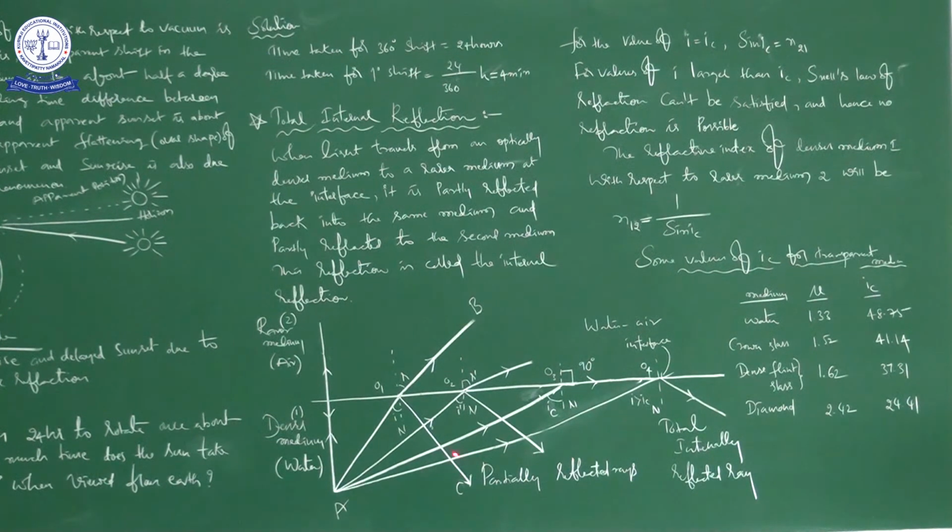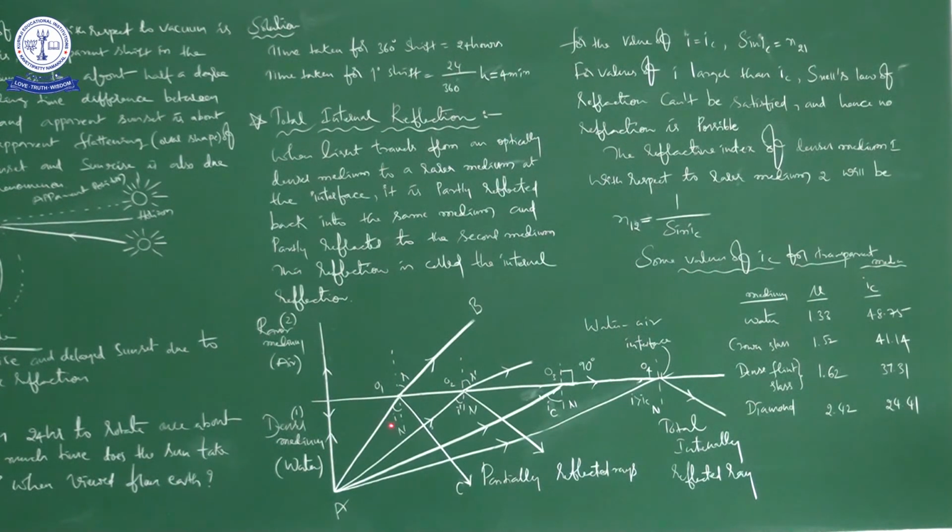In the other cases we have a certain amount of light energy in the refracted ray, but in the case which touches the interface, there is no refraction and no light energy there. So the total light energy incident here is sent back into the same medium. Now look at what is happening from here to there. The light ray comes to the interface, a certain amount of light goes into the other medium, and a certain amount is sent back into the same medium.